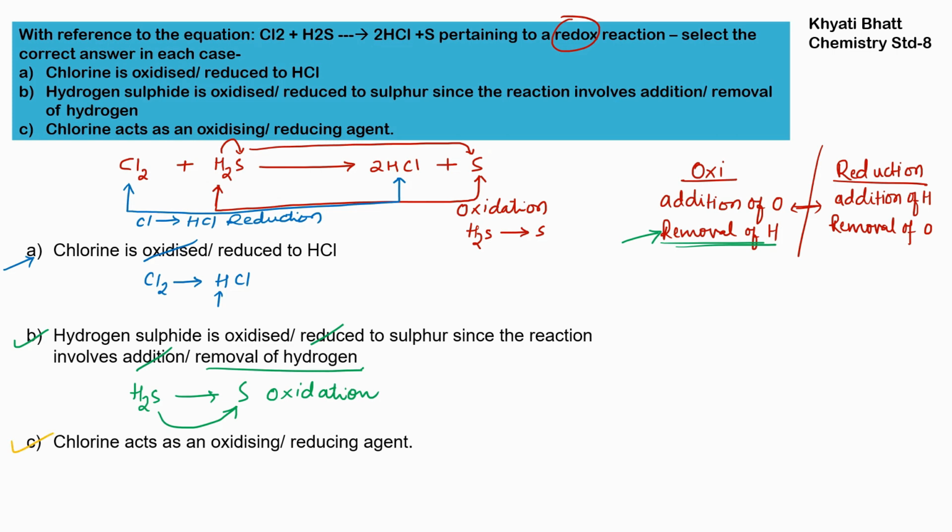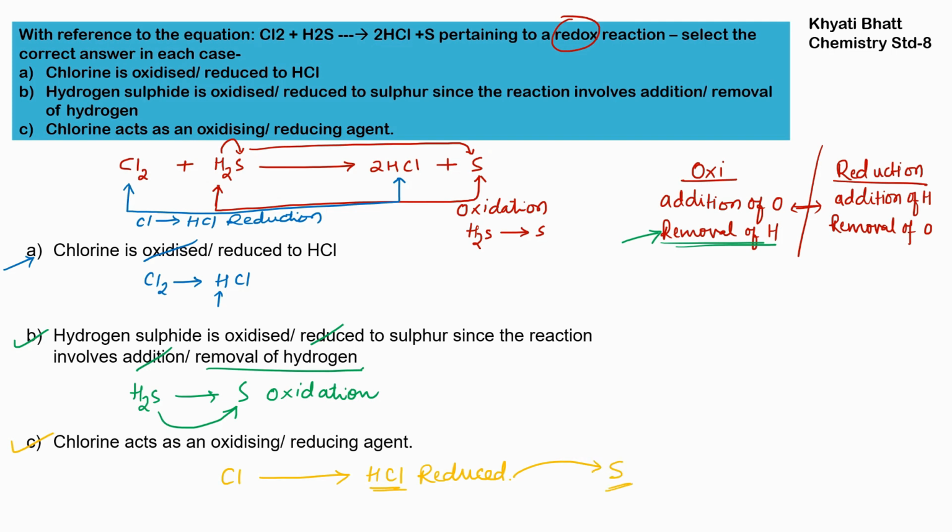Chlorine acts as an oxidizing or reducing agent. Now understand this very carefully. Chlorine is there, and at the product side it is along with the hydrogen. So chlorine is being reduced here, because it is along with the hydrogen. But in turn, it is helping sulfur to get rid of hydrogen.